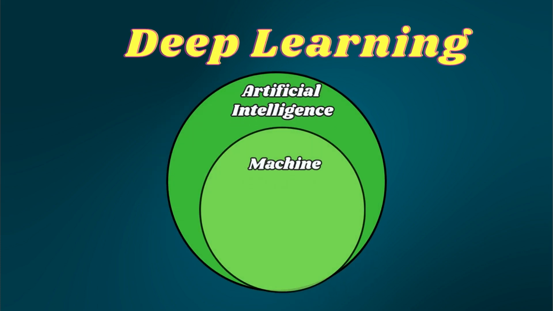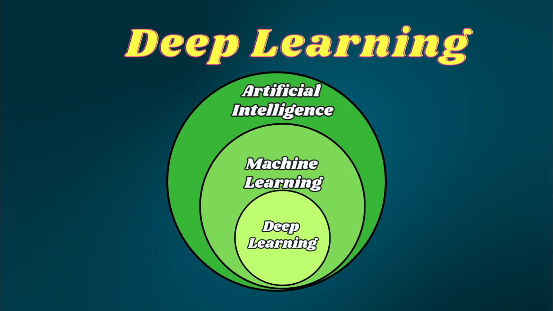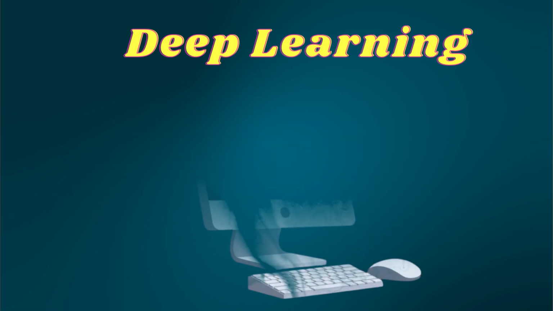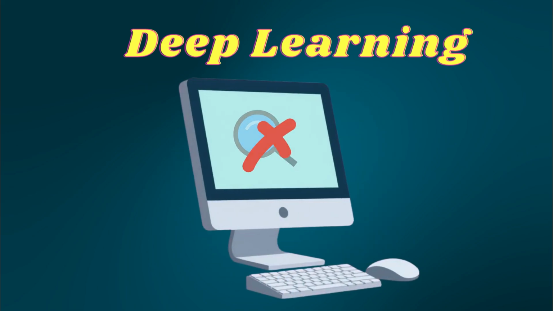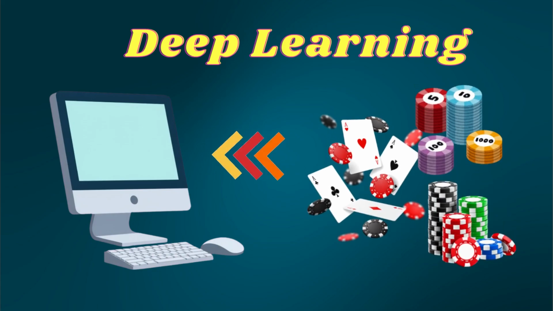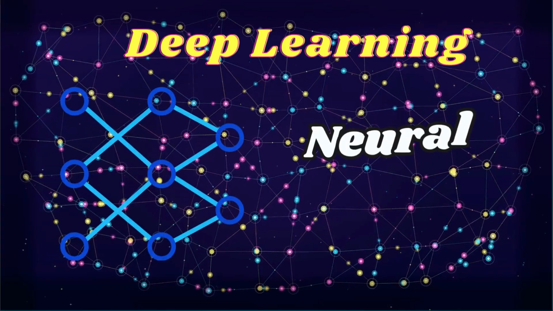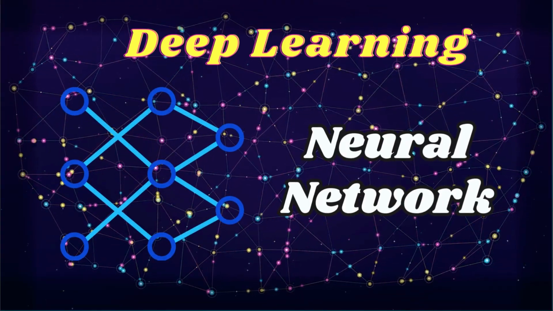Now deep learning is different. It's a subset of machine learning, but much more powerful. Here, we don't tell the computer what to look for. We just give it a lot of data. Using neural networks, the model learns features by itself.